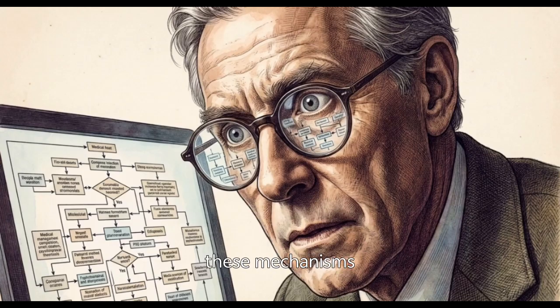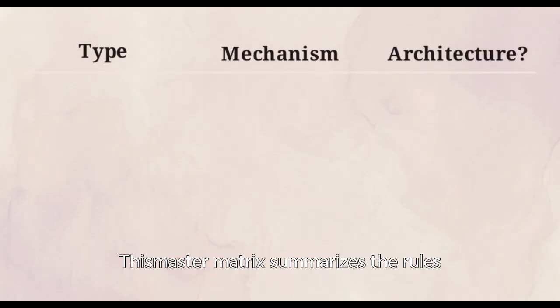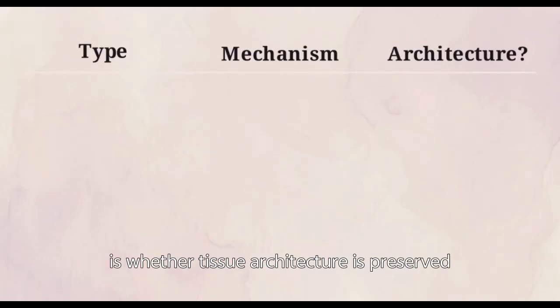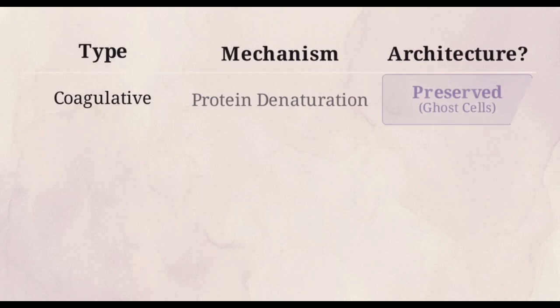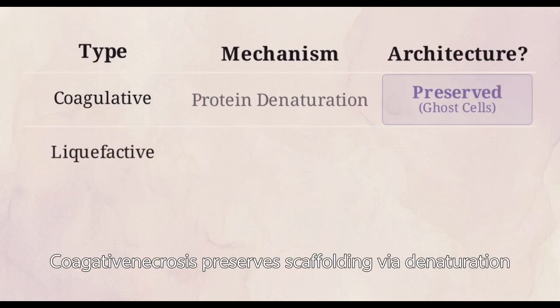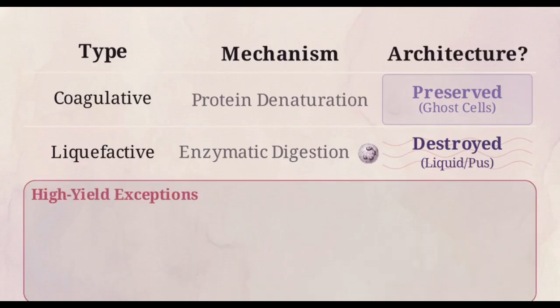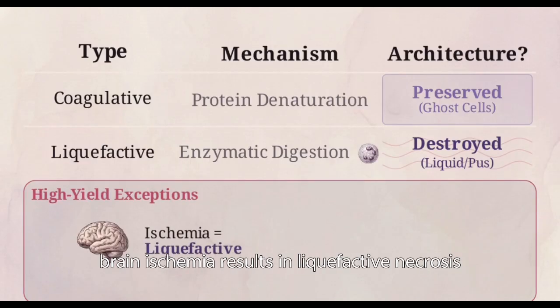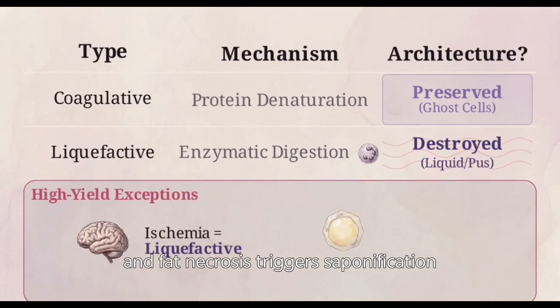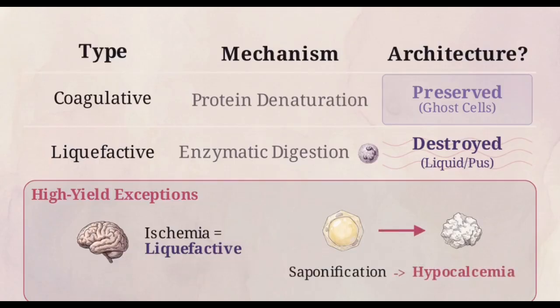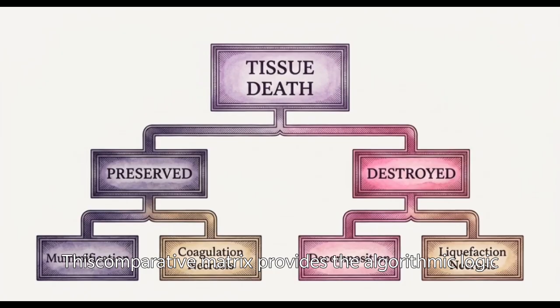For the board exam, these mechanisms must be consolidated into a reliable diagnostic framework. This master matrix summarizes the rules. The primary question is whether tissue architecture is preserved. Coagulative necrosis preserves scaffolding via denaturation, while liquefactive destroys it via digestion. High-yield exceptions: brain ischemia results in liquefactive necrosis, and fat necrosis triggers saponification, leading to hypocalcemia. This comparative matrix provides the algorithmic logic required to interpret tissue death on board exams.